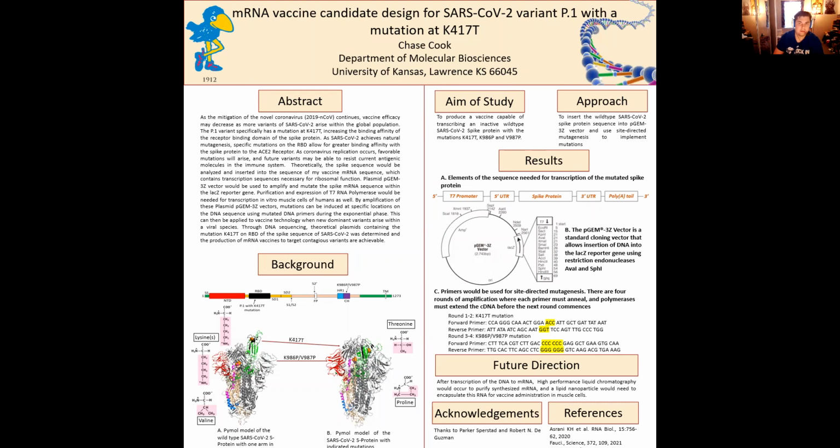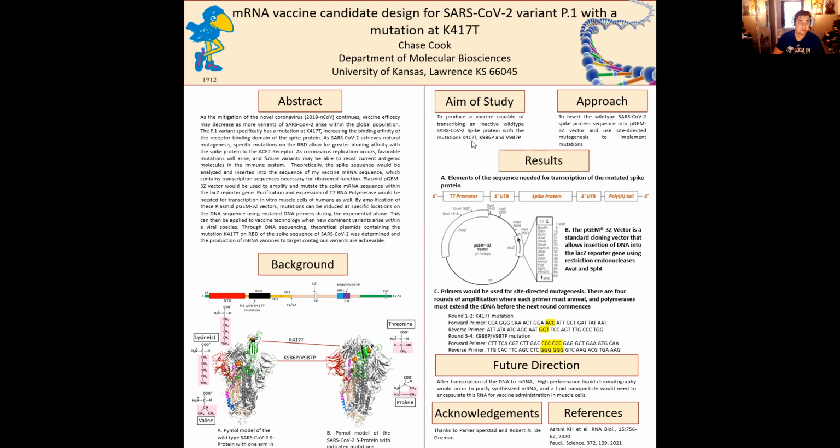The P.1 variant specifically has a mutation at K417T, which increases the binding affinity of the receptor binding domain of the spike protein. So as SARS-CoV-2 achieves mutagenesis, specific mutations in the RBD allow for greater binding affinity of the spike protein to the ACE2 receptor, increasing transmissibility. Using DNA sequencing and plasmid vectors, mRNA vaccines can be produced to develop a primary immune response for future variant strains.